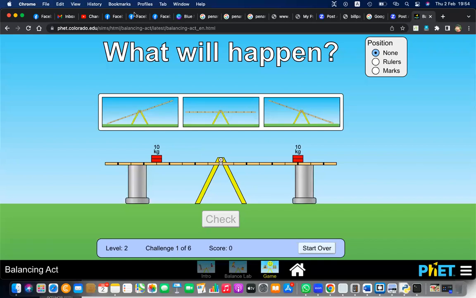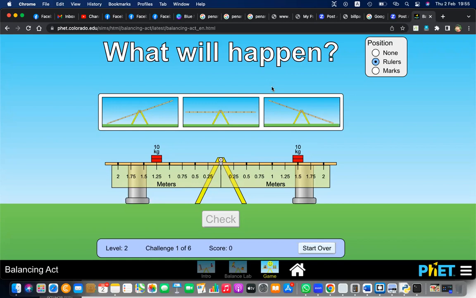Okay. So first you can see this is about the mass. This experiment is about the mass. And can you see? There are two 10 kilogram masses on both sides. One is at 1.25, the distance from the center is 1.25. The second one has a distance from the center of 1.5.